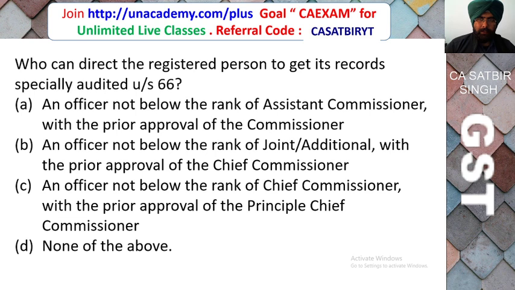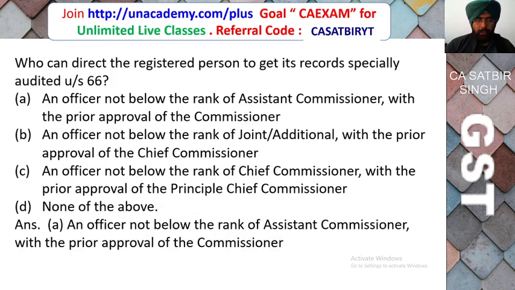So who can direct the registered person to get his account and record specially audited under Section 66? An officer not below the rank of assistant commissioner with the prior approval of the commissioner, an officer not below the rank of joint additional commissioner with prior approval of chief commissioner, an officer not below the rank of chief commissioner with the prior approval of the principal chief commissioner, none of the above. Correct answer is A, that is officer not below the rank of assistant commissioner with the prior approval of the commissioner.